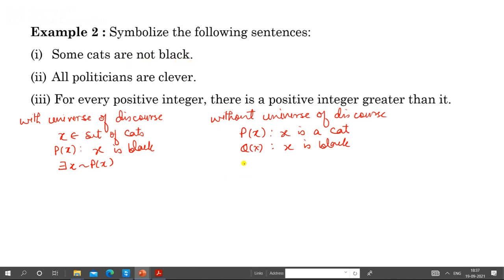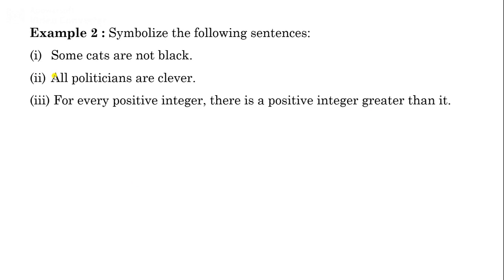So we can write it: there exists x, Px and negation of Qx. Some cats are not black. There exists x, Px means x is a cat, and negation of Qx, that is, x is not black. So in this way you can symbolize any sentence with universe of discourse and without universe of discourse.